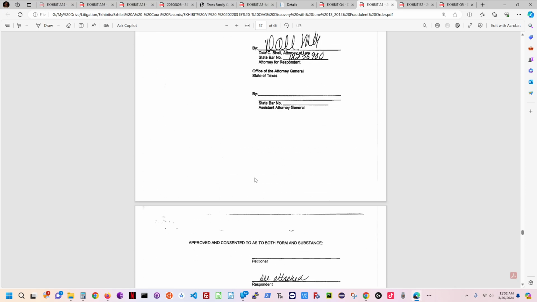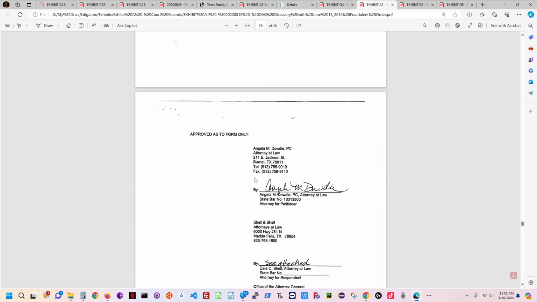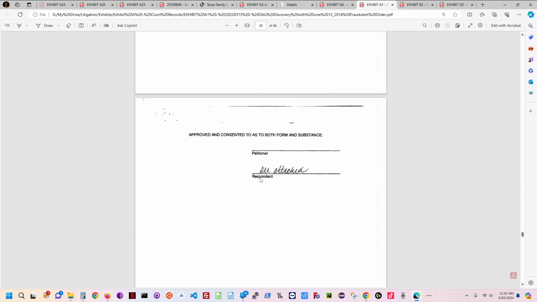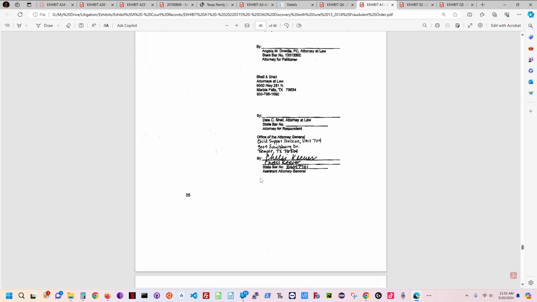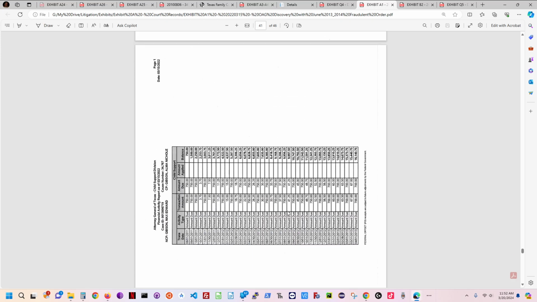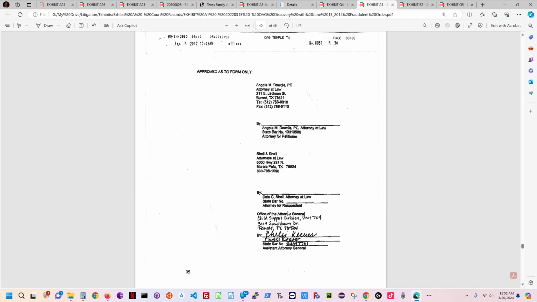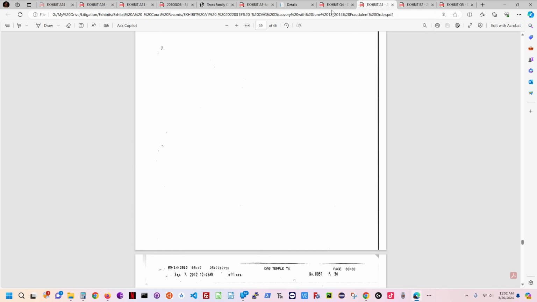You cannot take someone's signature out of another document and insert it in a court order and file it into the court. It's criminal. It's misrepresentation on the part of my former attorney, and her letting this be attached makes it a forgery. And of course, I didn't get any credit for any of the money that I paid before this court order.